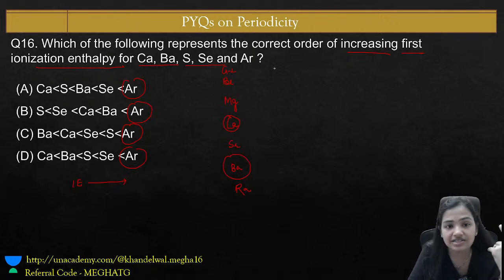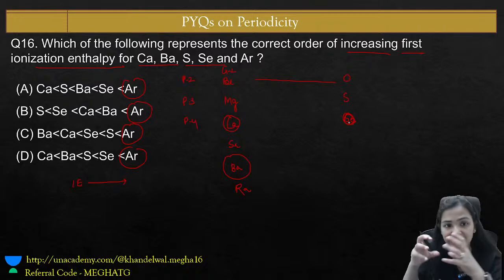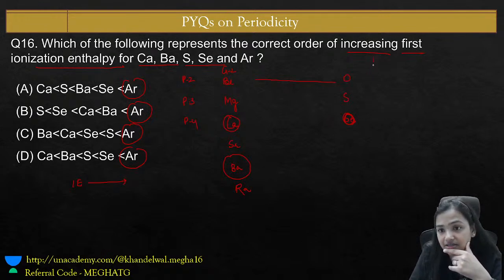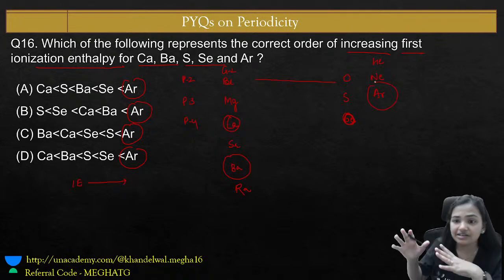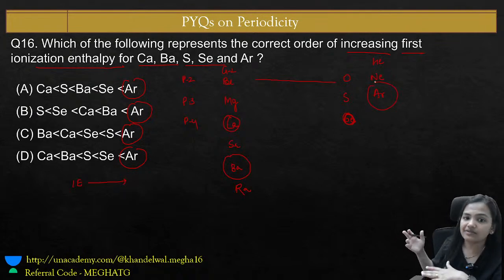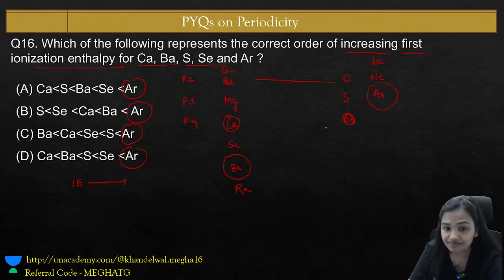And for sulfur and selenium, here we have oxygen, sulfur and selenium. Going from period 2 to period 3 to period 4, the size becomes larger. Then after that you have helium, neon, argon. Argon being a noble gas will absolutely have the highest ionization energy.